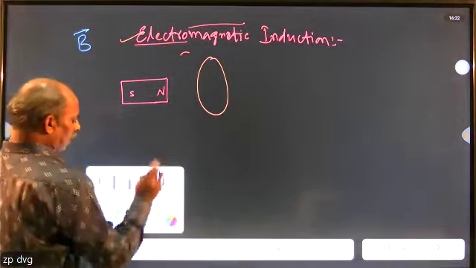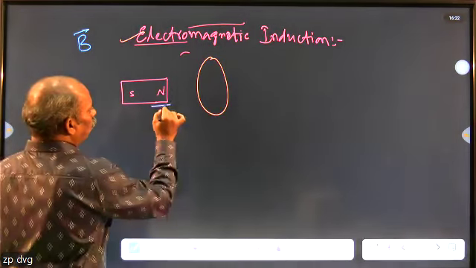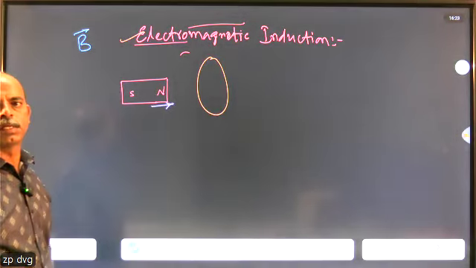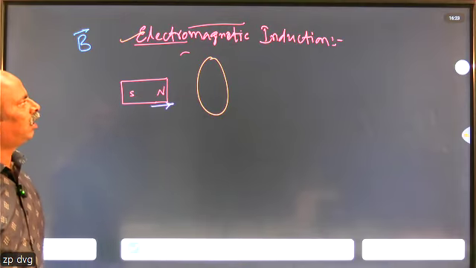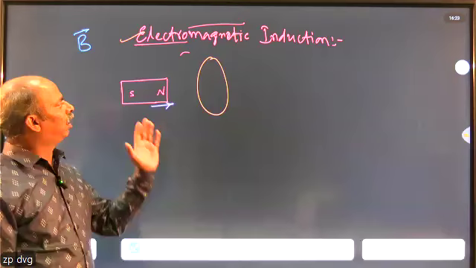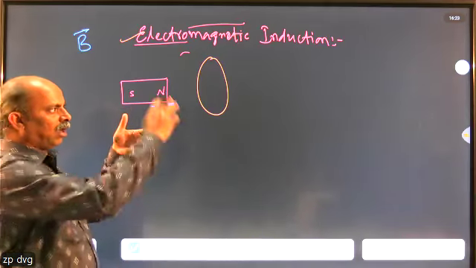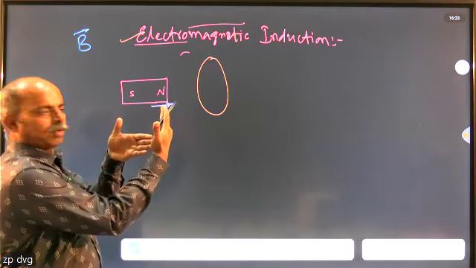Suppose the magnet starts to move towards the face of the coil. As I have drawn on the board, the magnet is like this, and the coil is perpendicular, the plane of the coil.